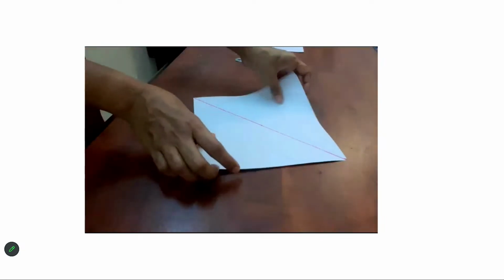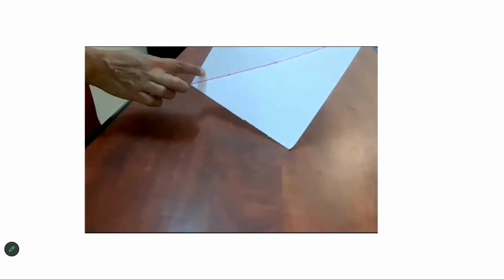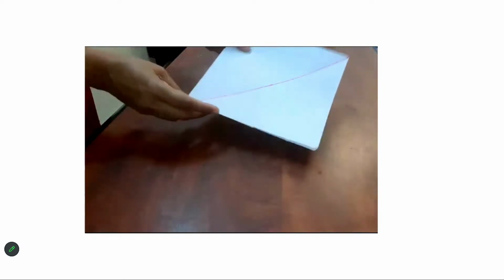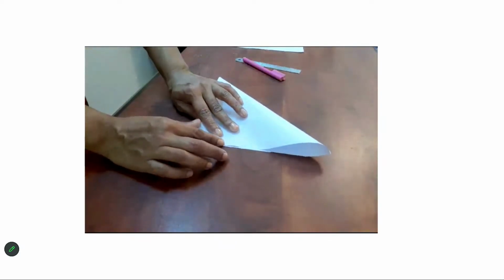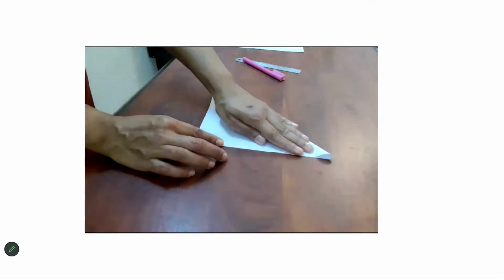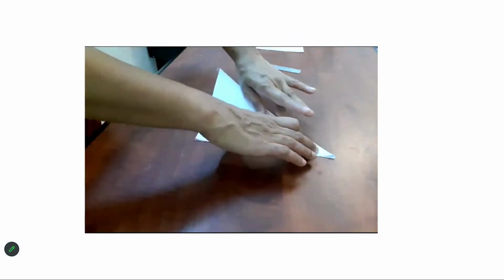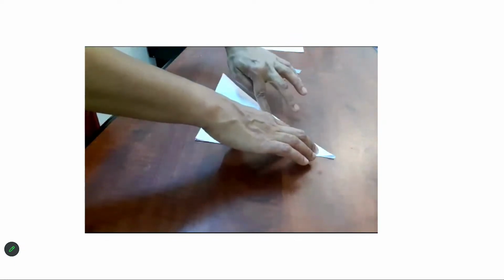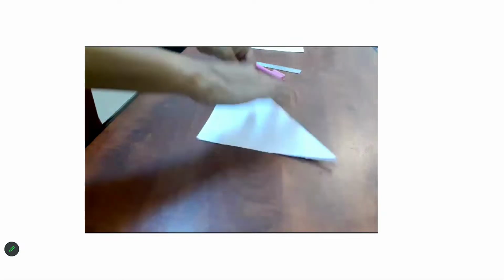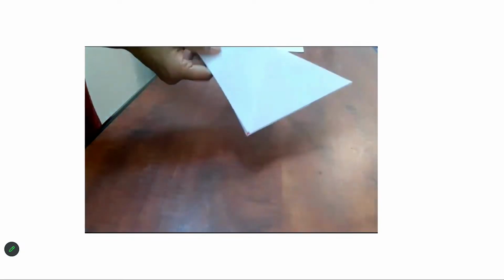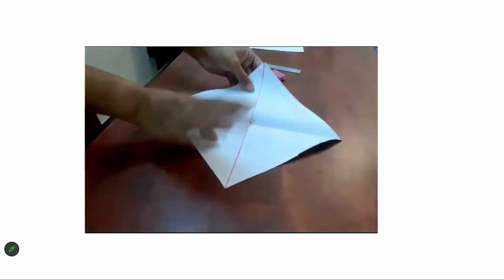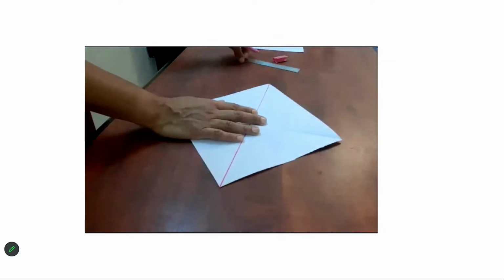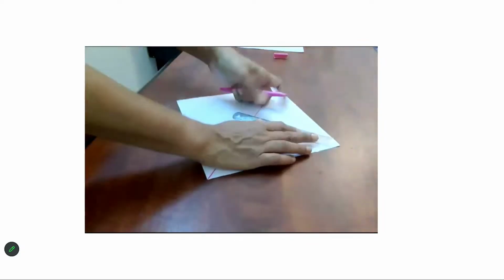We are sure that if we got this as one line of symmetry, and we can fold it this way, definitely we can fold it the other corner also. So just fold and check. Yes. So here you will see the second line of symmetry is along the second diagonal.